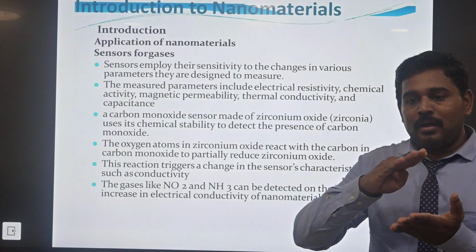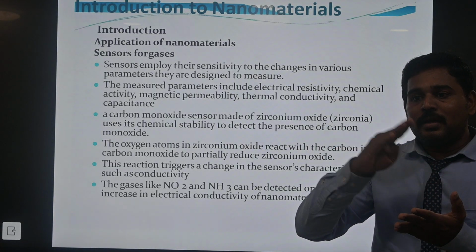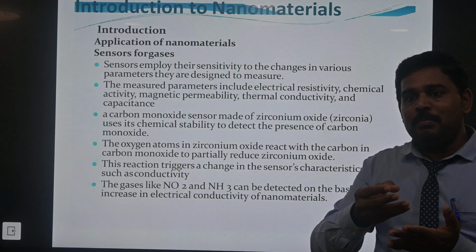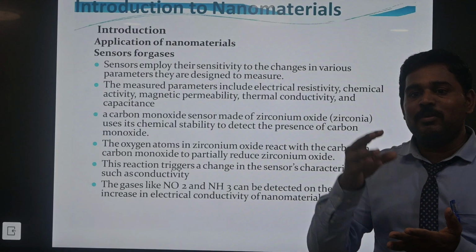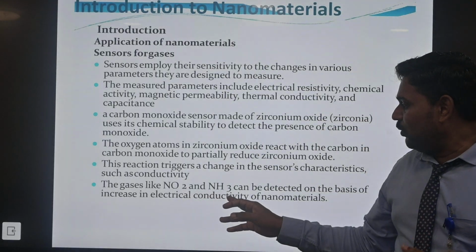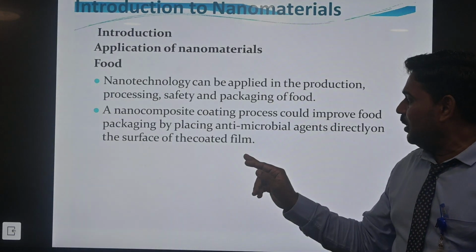It will be added to some chemical or added to some solvent. Impurities will be detected. If we follow the NO2 and the NH3, the detection is on the basis of the electrical conductivity of the material.